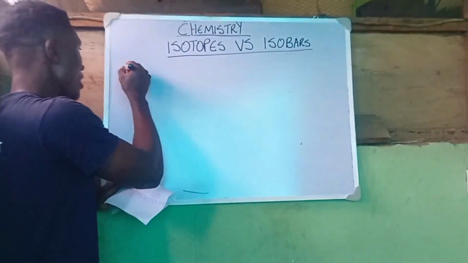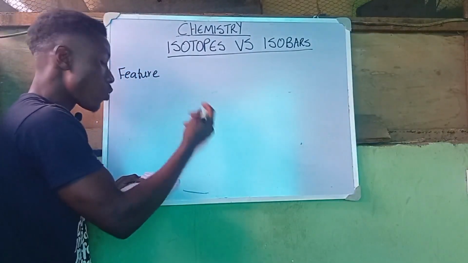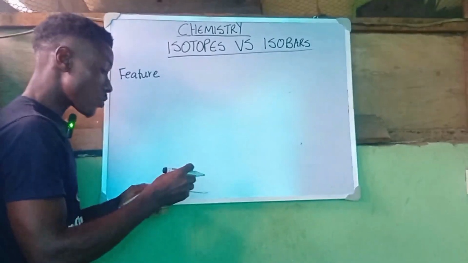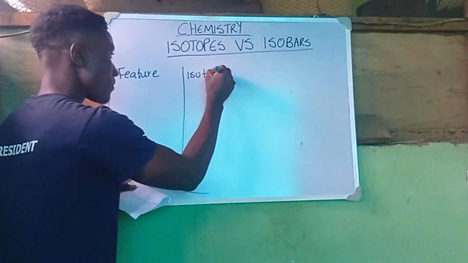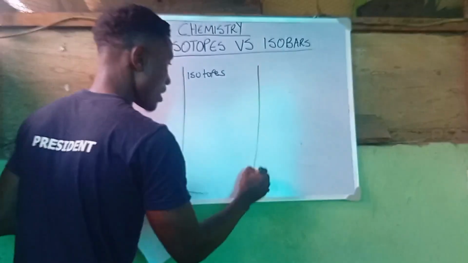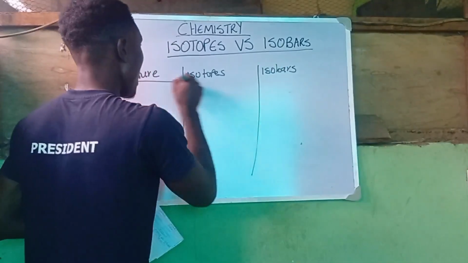When you see this feature, you'll be able to know which one is an isotope and which one is an isobar. So we have feature, we have our isotopes, and we also have our isobars.